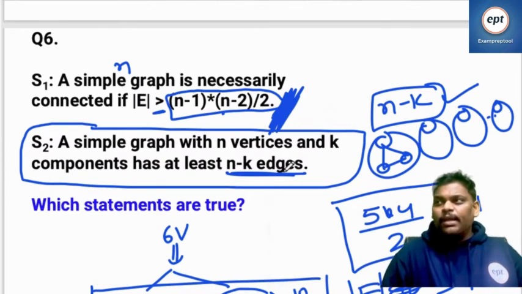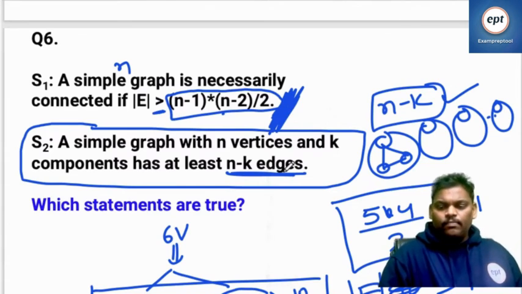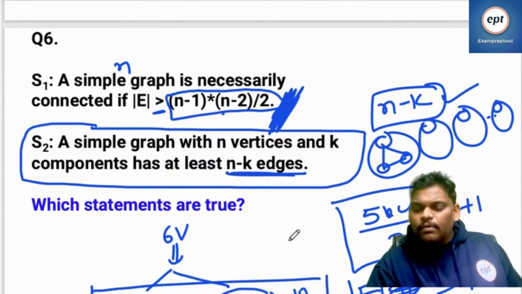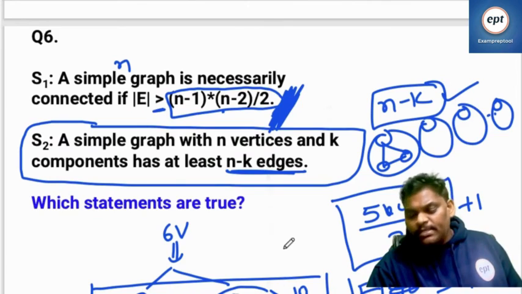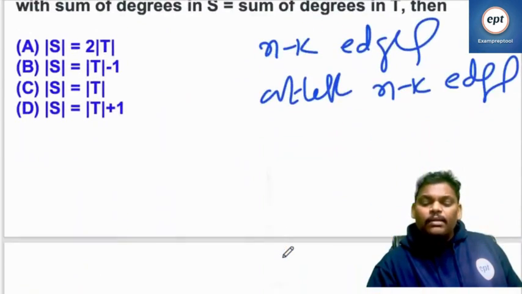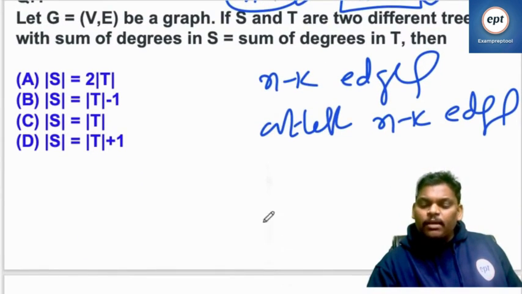So I am repeating once again. Read the nodes first, followed by P by Q, followed by RIC. This is the procedure which you have to follow. A forest is a disconnected graph which doesn't have a cycle. But a simple graph may be connected, may be disconnected, may have a cycle, may not have a cycle.